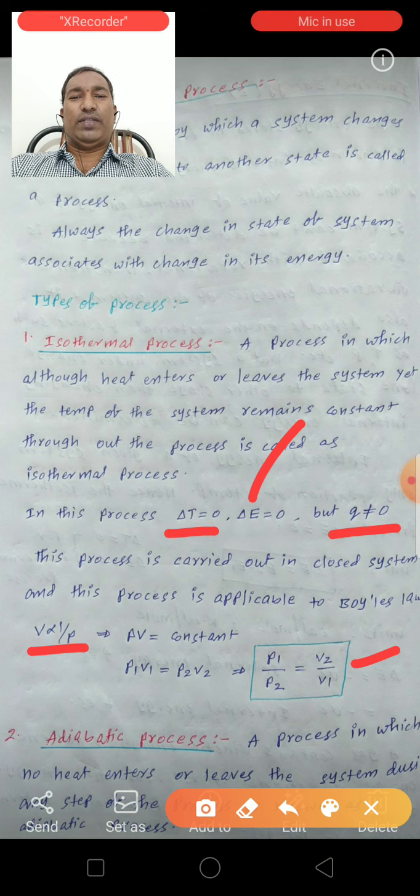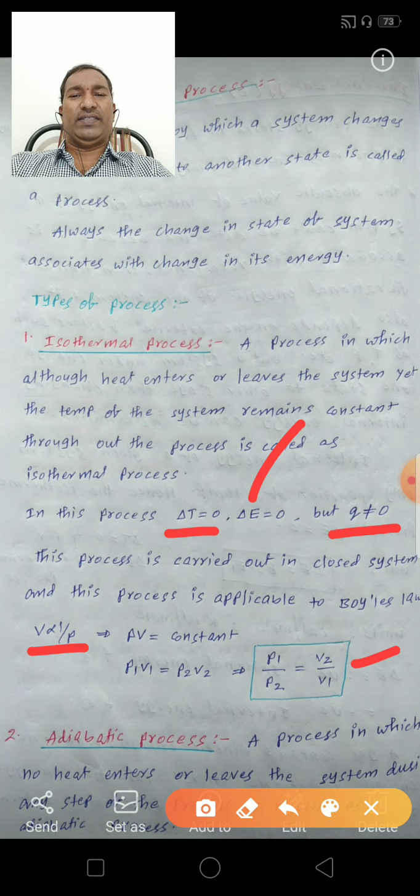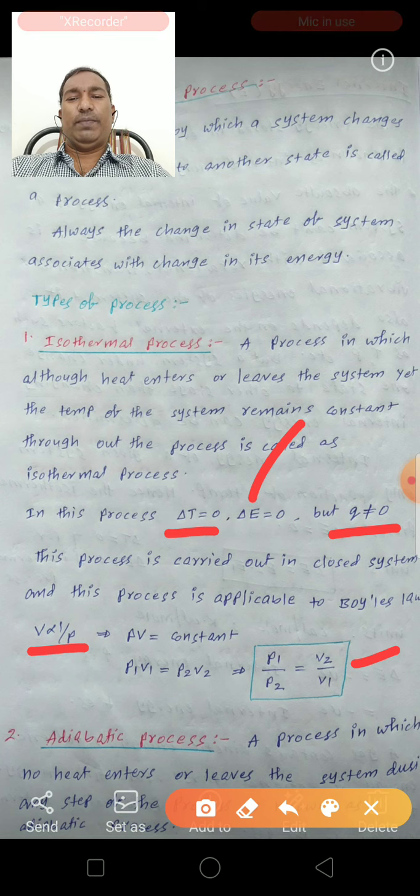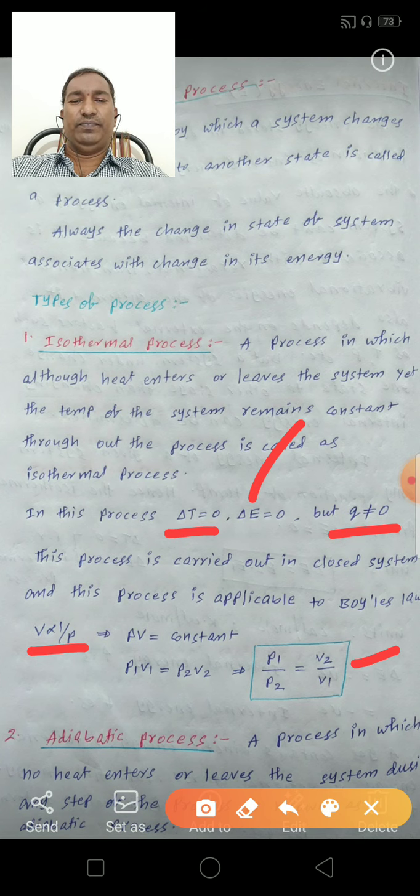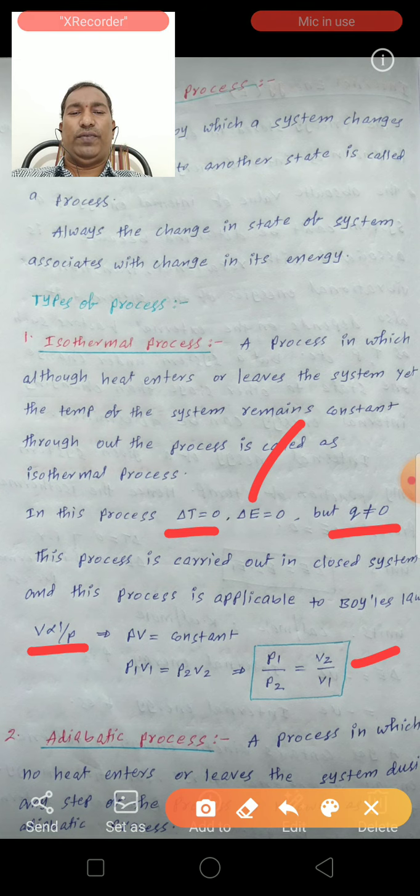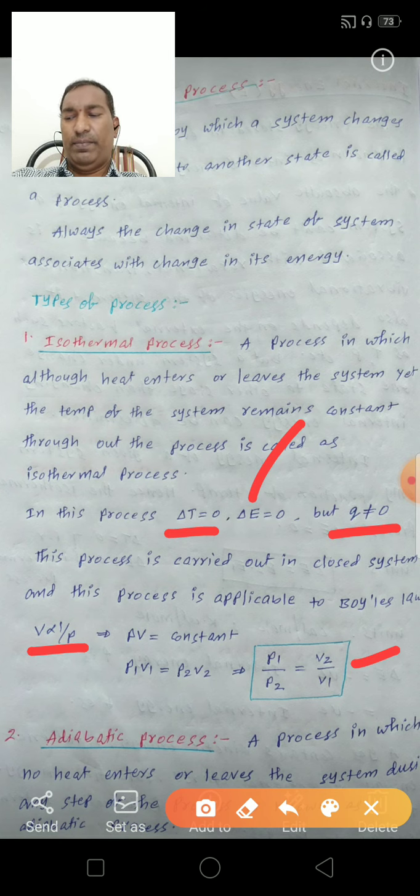The main point of the isothermal process is that temperature is constant. The change in temperature is equal to 0 and the change in internal energy is also 0, but Q is not equal to 0. This process is carried out in a closed system. At constant temperature, volume is inversely proportional to 1 by P, so it is applicable to Boyle's law. We can write P1 by P2 is equal to V2 by V1. This is the isothermal process.